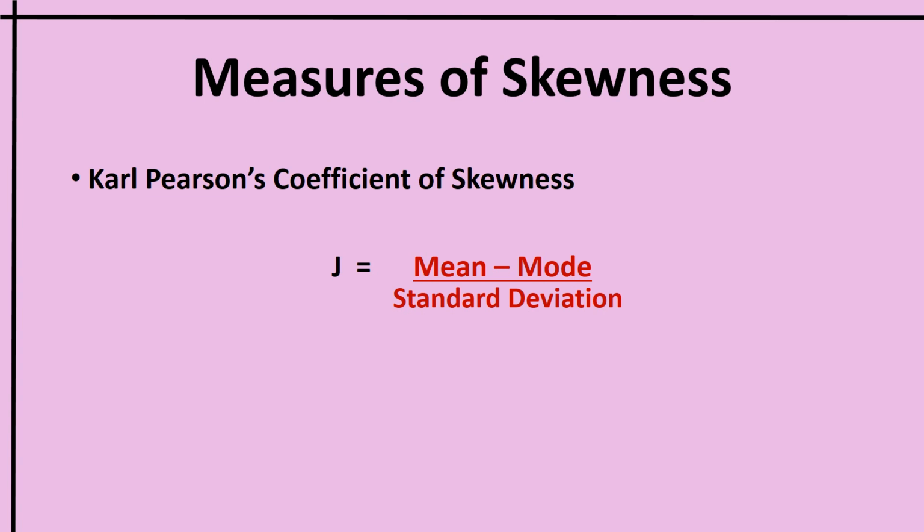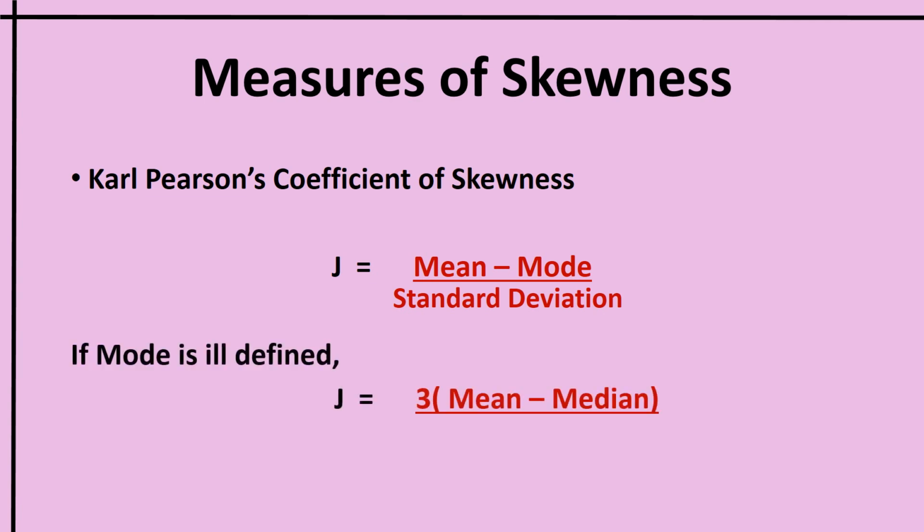In case the mode is ill-defined or indeterminate, then the formula to be used is J is equal to 3 into mean minus median divided by standard deviation. This formula is used if the mode is ill-defined and the result will lie between minus 3 and plus 3. The J value or the skewness value will be between minus 3 and plus 3.